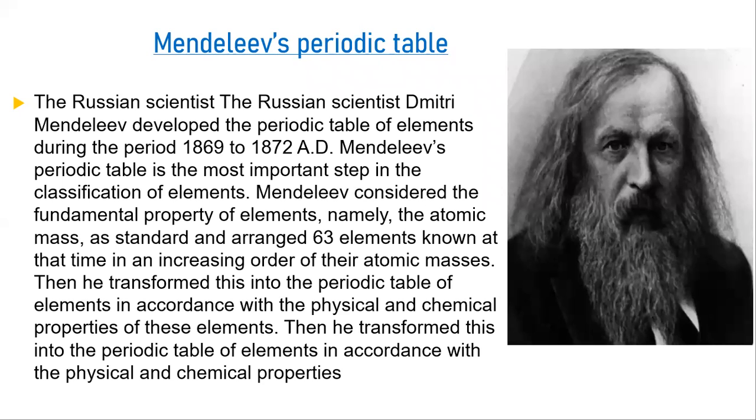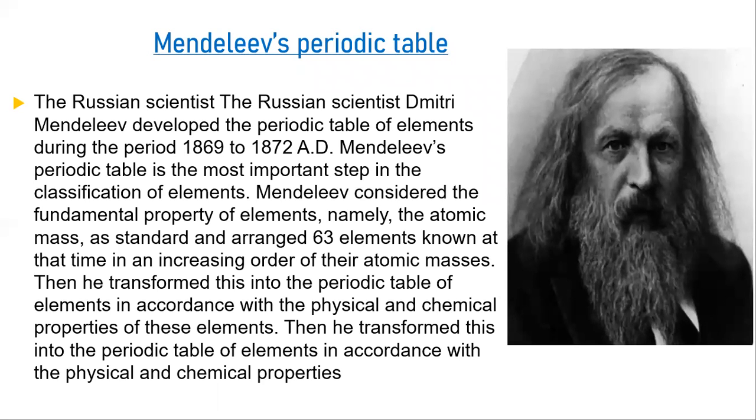Mendeleev's periodic table. Mendeleev was a Russian scientist. Dmitri Mendeleev developed the periodic table of elements during the period 1869 to 1872. He gave the simplest and most efficient method of classification of elements. His classification laid the foundation of the periodic classification of elements that we use today, that is, the modern periodic table.